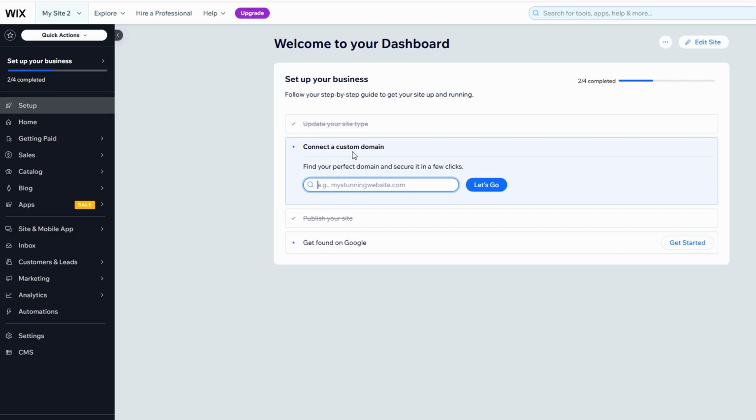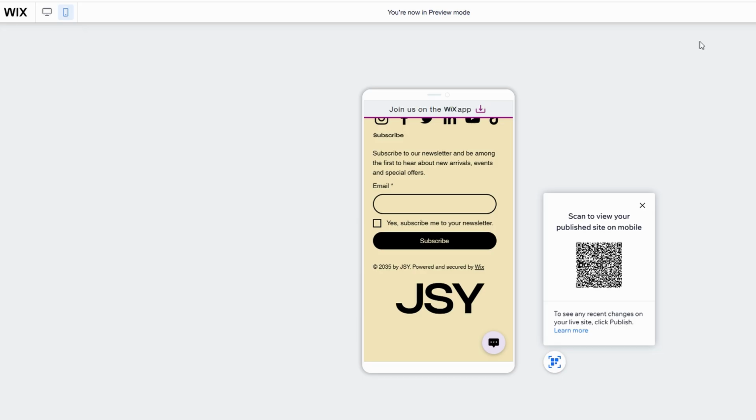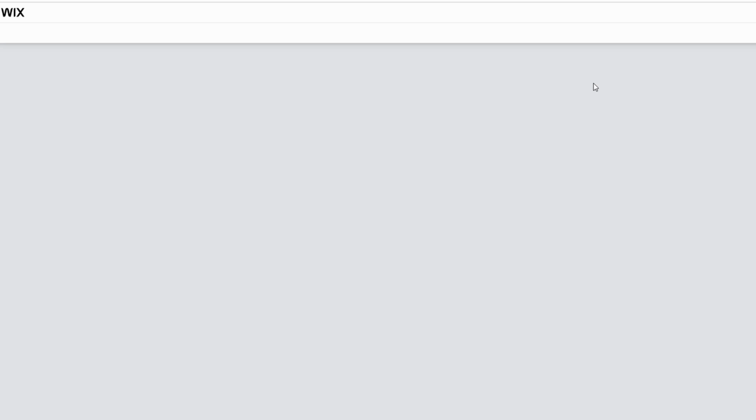Once your website is live, you can still manage it easily. You can go back into the Wix editor at any time to make changes. Wix also offers an app that lets you manage your website on the go. From the app, you can track site traffic, update content, and respond to contact form submissions.